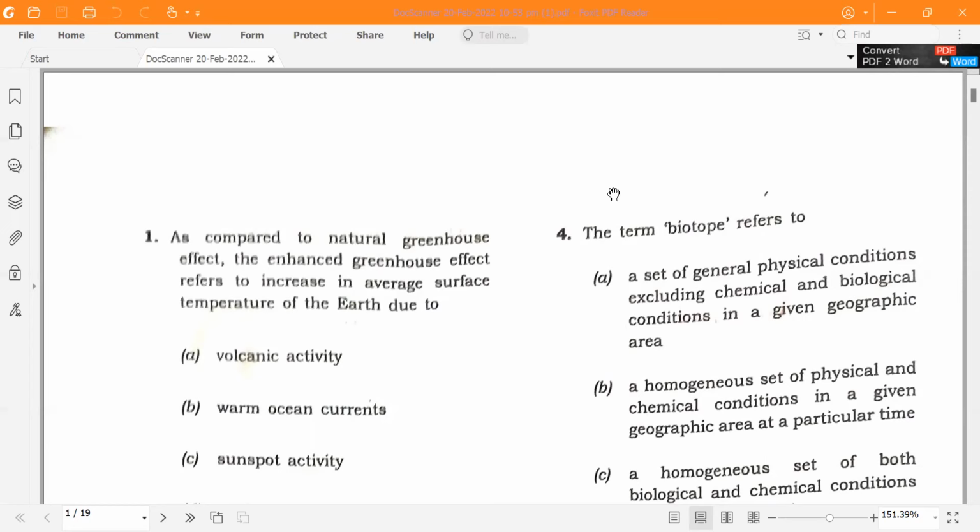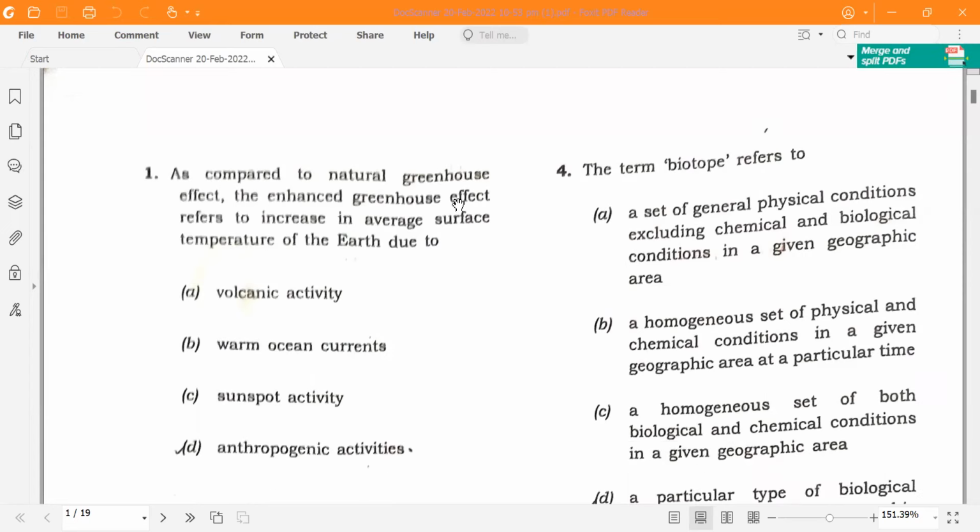Okay, starting with the answer key. I'm just providing the correct answers; the solutions I will provide later. The first question here is from set D. The number of questions and question numbers may be different in your set, or the options may vary, but I will tell you the correct answers, so accordingly you match your answers.